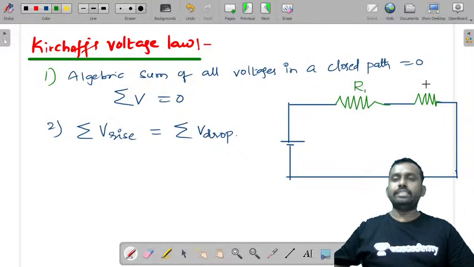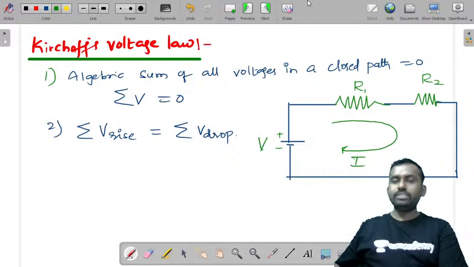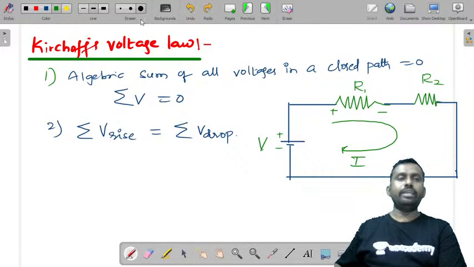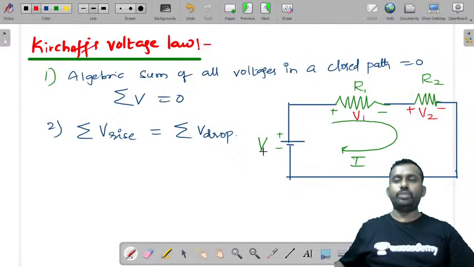Let us call this resistance R1, this R2. This is the supply voltage and this is the closed path in which there is a flow of current. Because there is a flow of current, there will always be a drop of voltage, which is denoted by V1, and there will be a voltage drop across this resistance, V2.